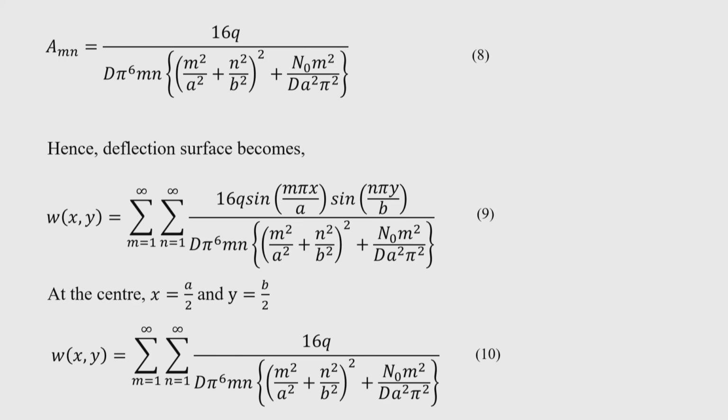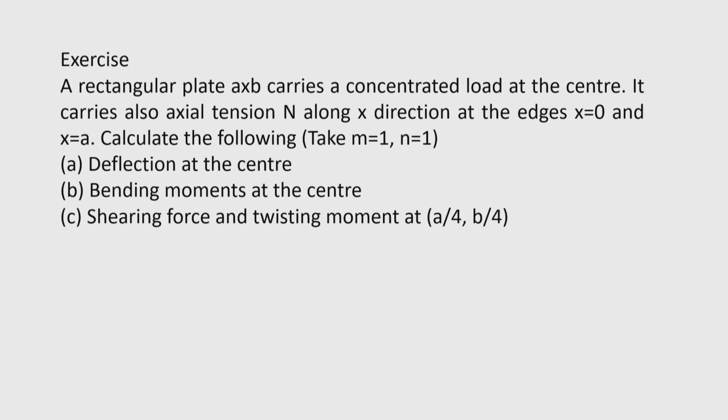Okay. So, an exercise can be solved. A rectangular plate a cross b carries a concentrated load at the center. It carries also axial tension N along x direction at the edges x equal to 0 and x equal to a. Calculate the following. We take m equal to 1, n equal to 1: deflection at the center, then bending moment at the center, and shearing force and twisting moment at a by 4, b by 4. Okay. So, let me give some steps of this exercise, and you can complete this and get the results.